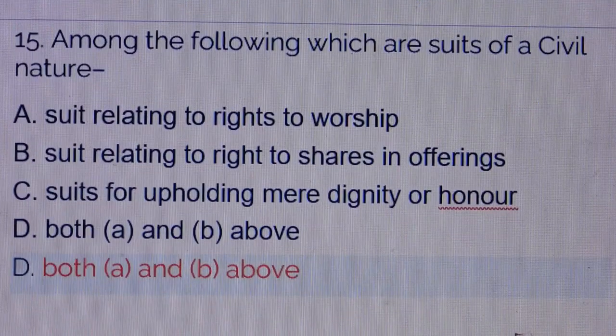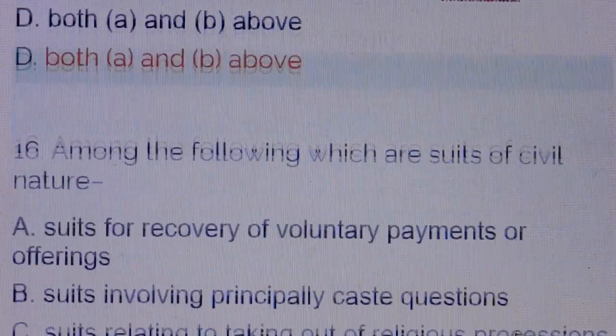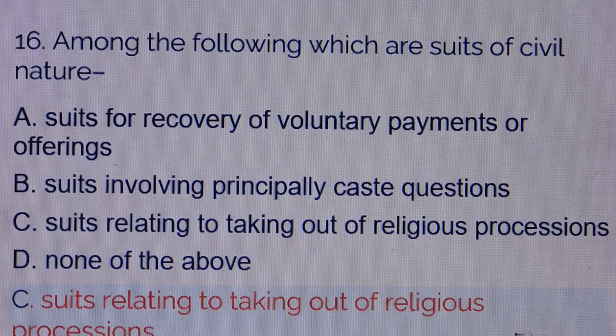Question number 15. Among the following, which are suits of a civil nature? Answer is option D, both A and B above. Option A, suit relating to rights to worship. Option B, suit relating to right to shares in offering. Option A and option B. Question number 16. Among the following, which are suits of civil nature? Answer is option C, suits relating to taking out of religious processions.